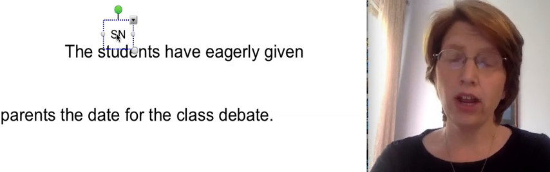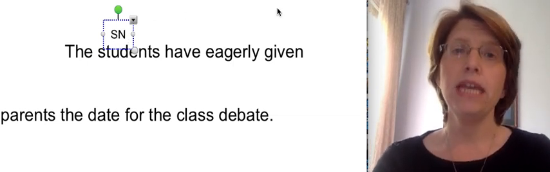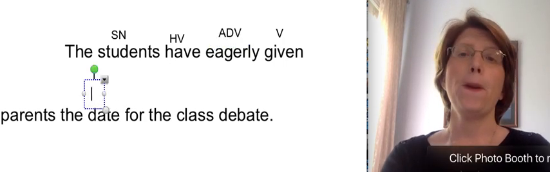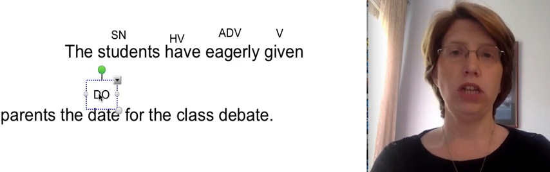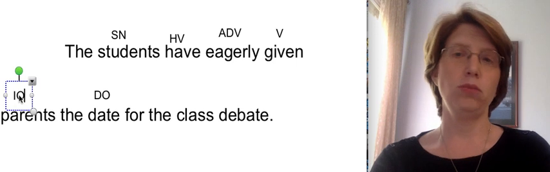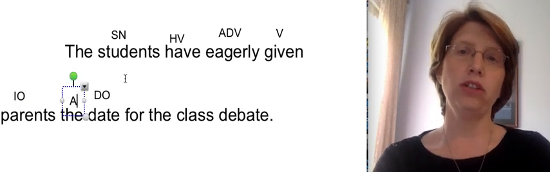Students, be careful here, have given, verb. Have, helping verb. Have given how? Eagerly, adverb. Have given what? Date. Verify the noun. Does date mean the same thing as students? No. Date, direct object. Given the date to whom? Parents, indirect object. The, article adjective.